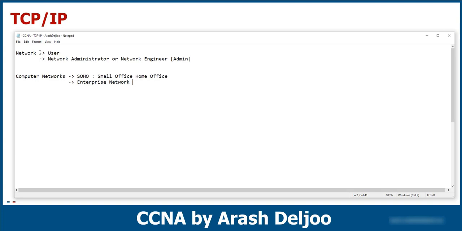Until now we learned about the people who can use networks, users and admins. After that, we now know that we have two types of computer networks. The first type is SOHO, and the second type is enterprise networks. In many topics in this course, we will talk about enterprise networks.